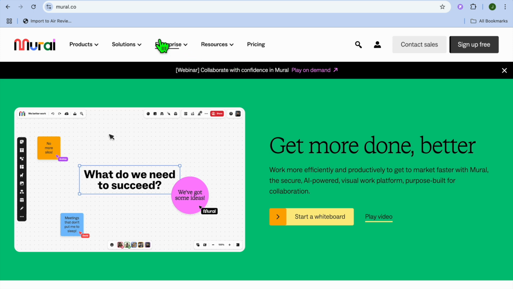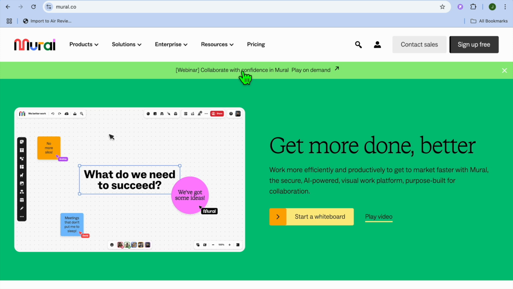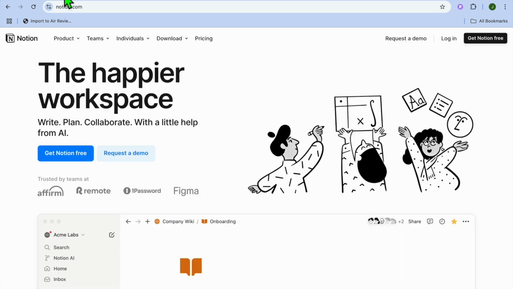Hello, hope you're doing good. In today's tutorial, we'll be comparing Notion and Mural, two popular tools for collaboration and organization. Whether you're managing projects, brainstorming ideas, or streamlining workflows, this comparison will help you decide which platform suits your needs best. Now, let's dive in.